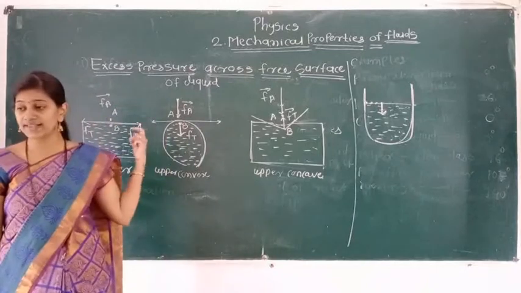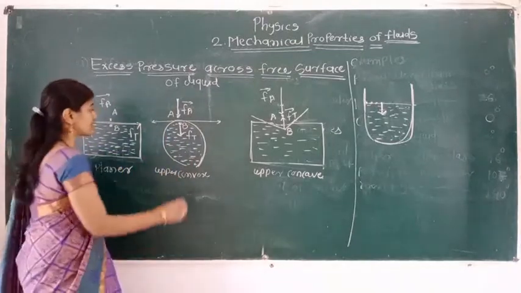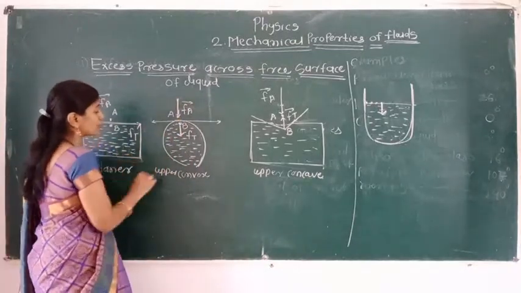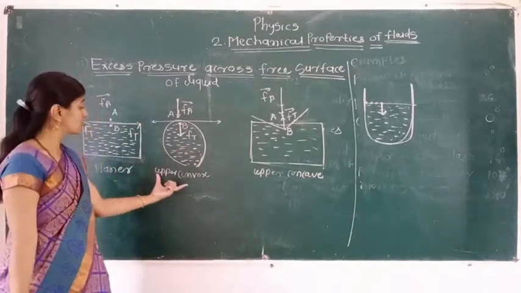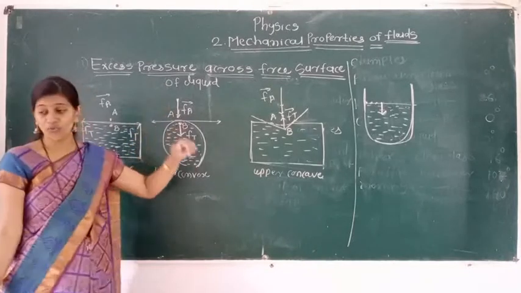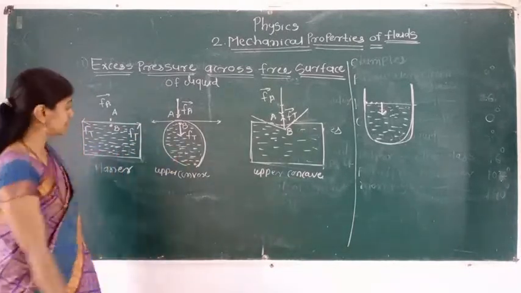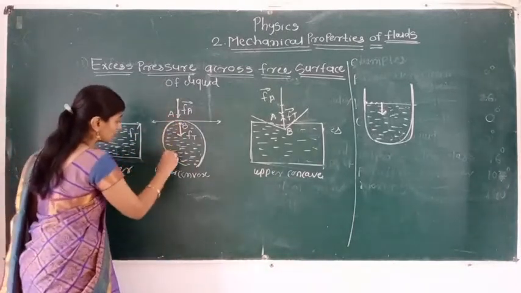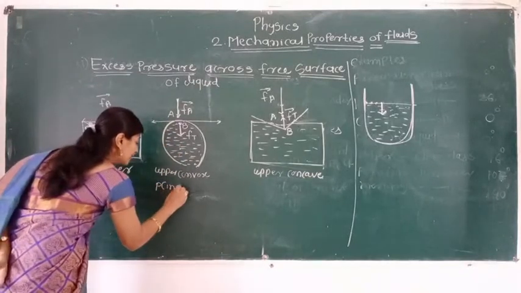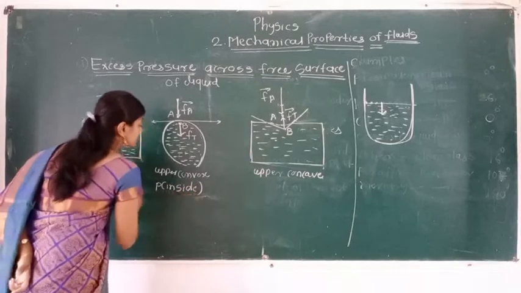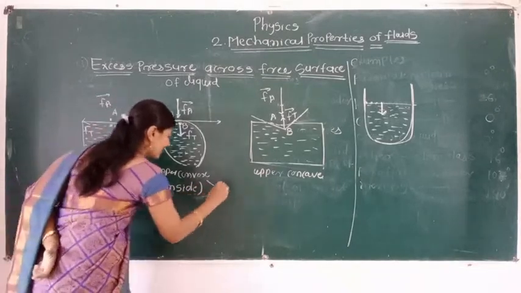This surface is upper convex, and the inside surface is a concave surface. So the pressure at point B, that means the pressure inside the liquid, is greater than